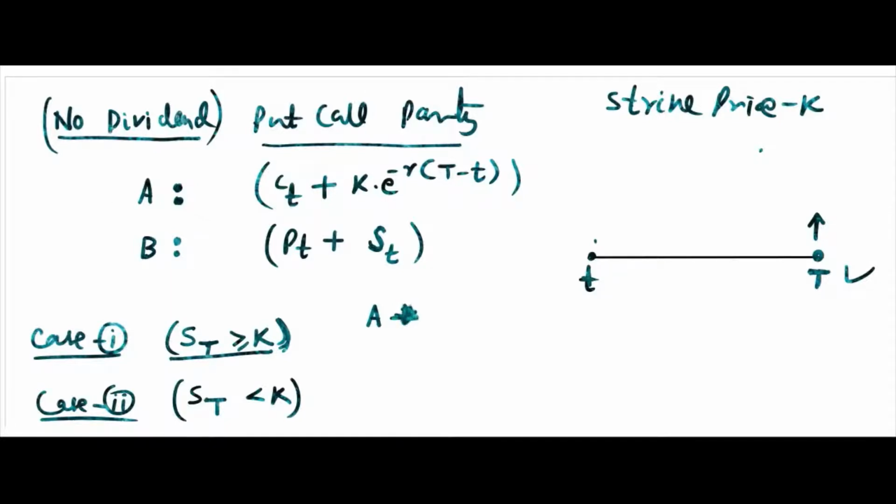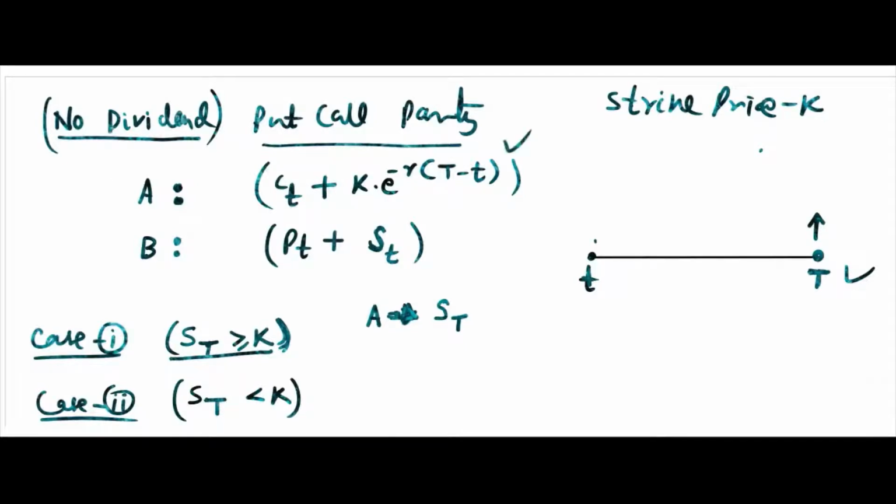And the money will grow to K. If ST is greater than K and you want to exchange K with ST, you will do that because you get a greater amount, right? You pay 100, get 150, that way. Market price is more, so you will get ST and you will give K. So you will exercise and your value will be ST. This is your value, if ST is greater than K.